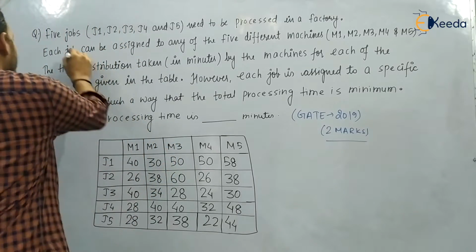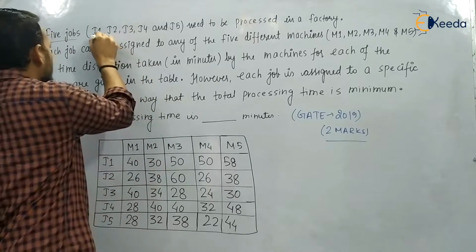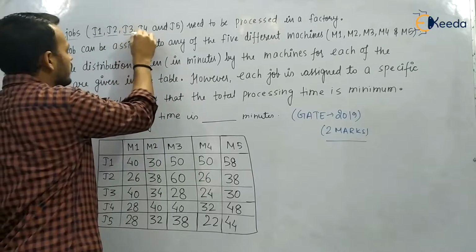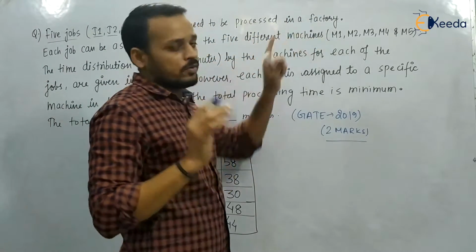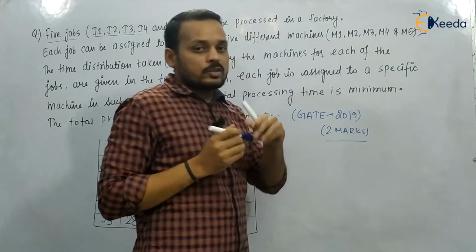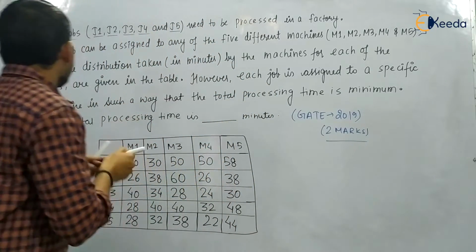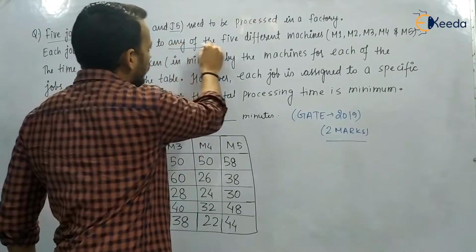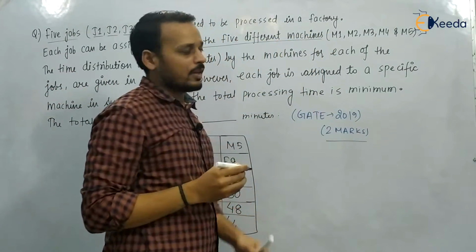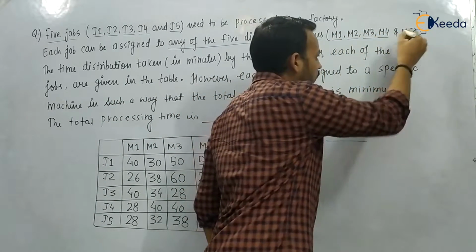The question says 5 jobs. So we have been given 5 different jobs, J1, J2, J3, J4 and J5, and they need to be processed in a factory. Each job can be assigned to any of the 5 different machines. So we have got 5 different machines M1, M2, M3, M4 and M5.